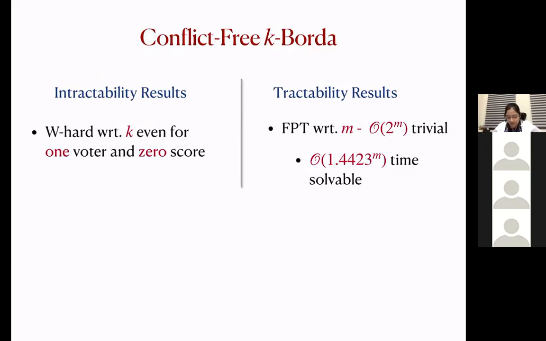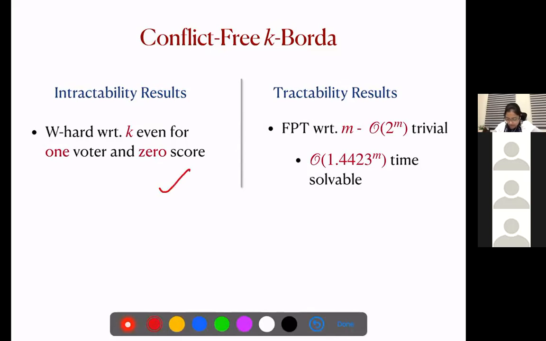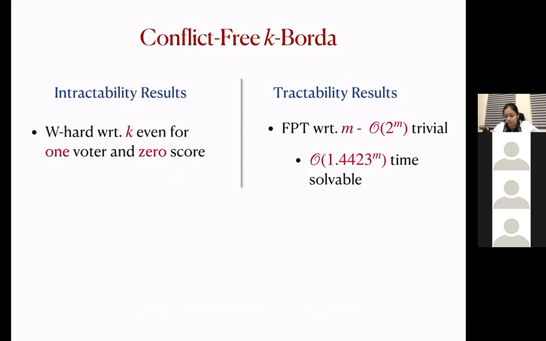With respect to the parameter m, a 2 to the power m algorithm is trivial, because we can just try all possible subsets of the candidates, and we improve this to 1.4423 to the power m. But we don't know if this is tight, so it would be good to improve this running time if possible.